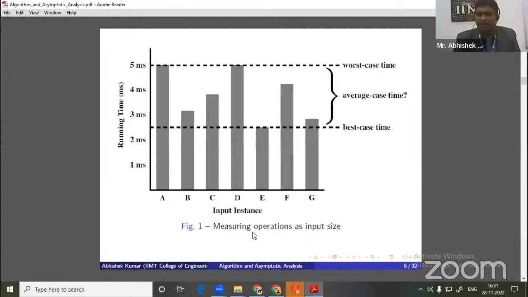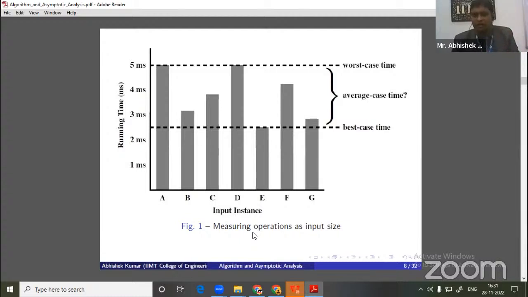So what is the basic significance of these notations? Worst case time means that if we are writing any algorithm and giving different sets of inputs, the maximum amount of time my algorithm will take is called our worst case, or the upper bound. Here in this graph, let's assume that there are different types of input instances.